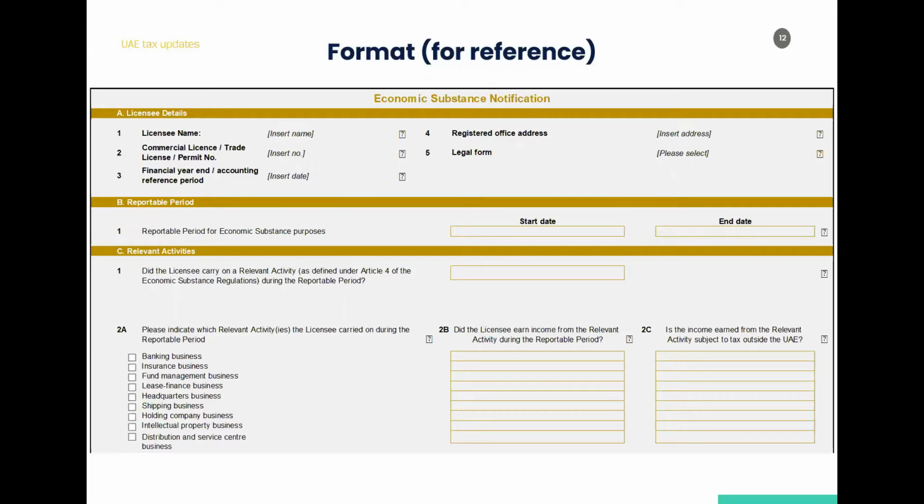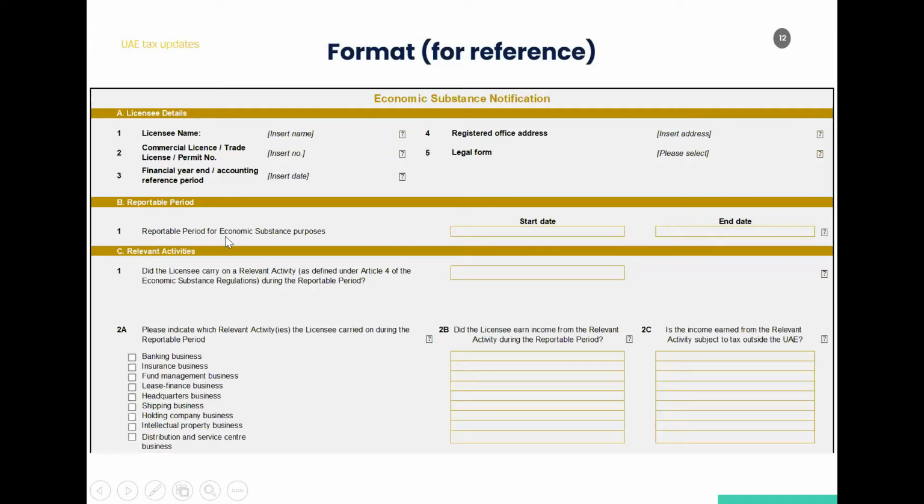So one thing that should be kept in mind is that the notification under the law is required for 2019. There are certain examples which have been given, and I just want to talk a little bit about that. The law requirement is that the accounting year should be starting on or after 1st of January 2019. So that's the law requirement.